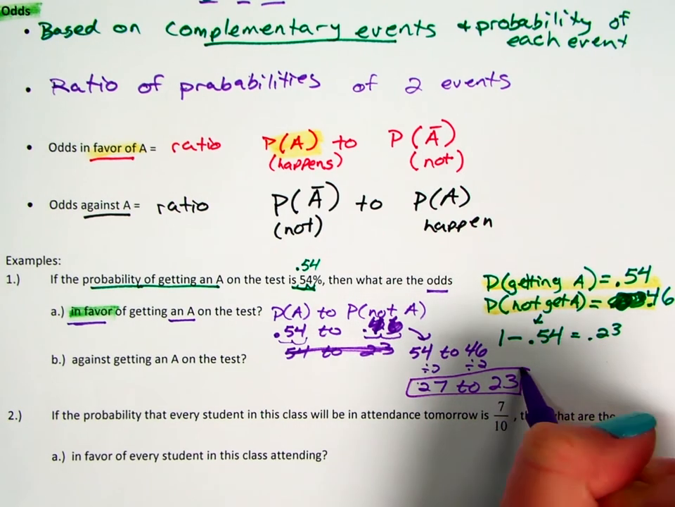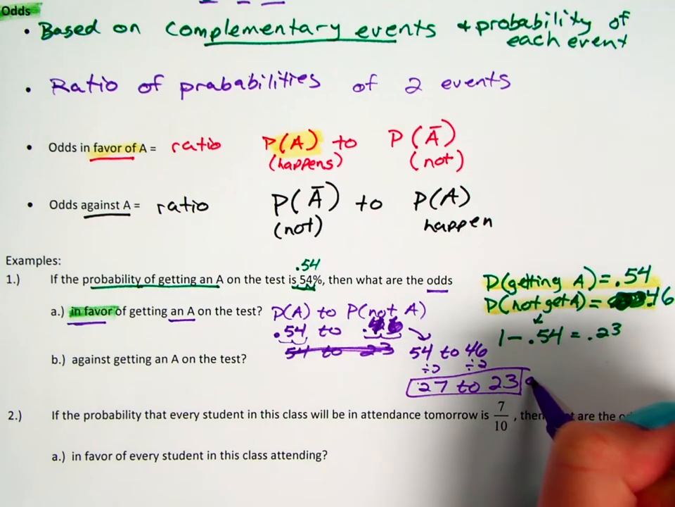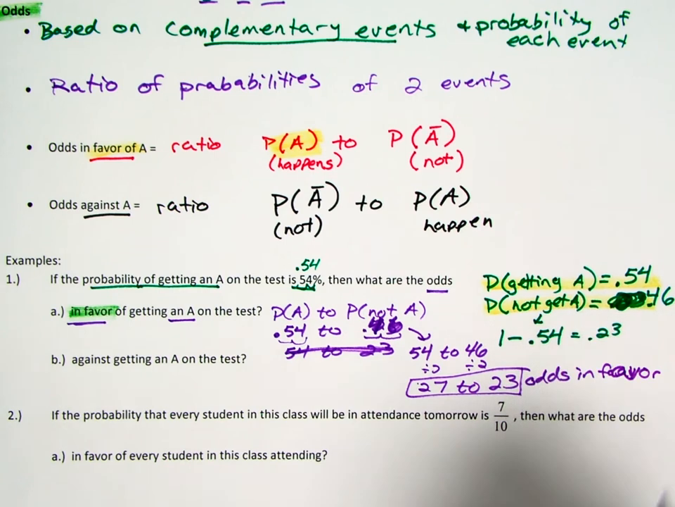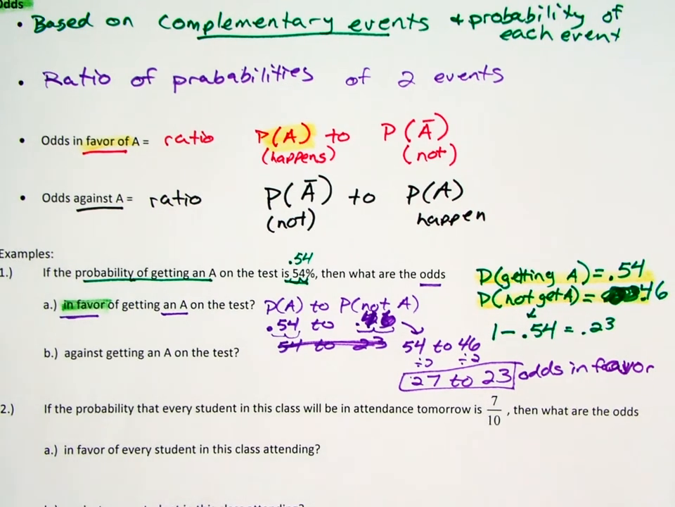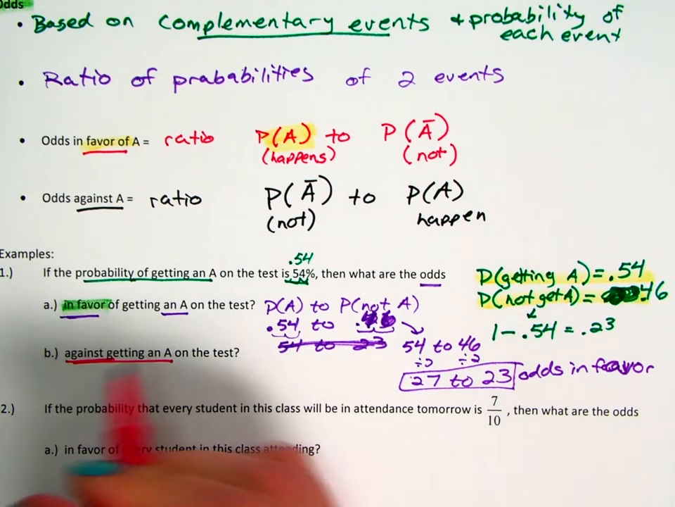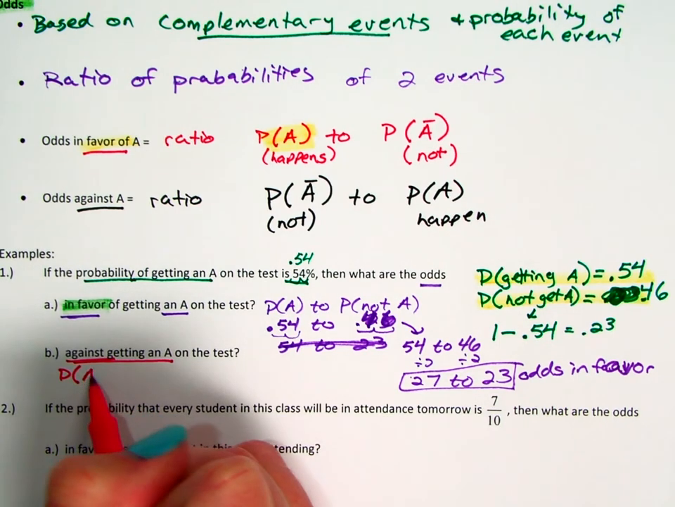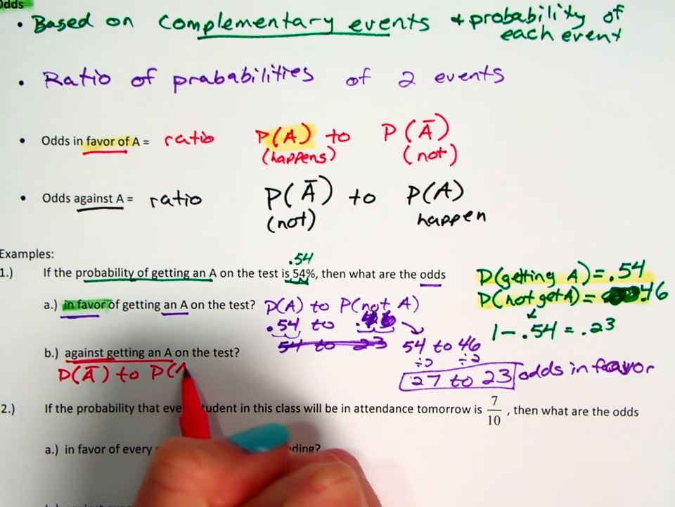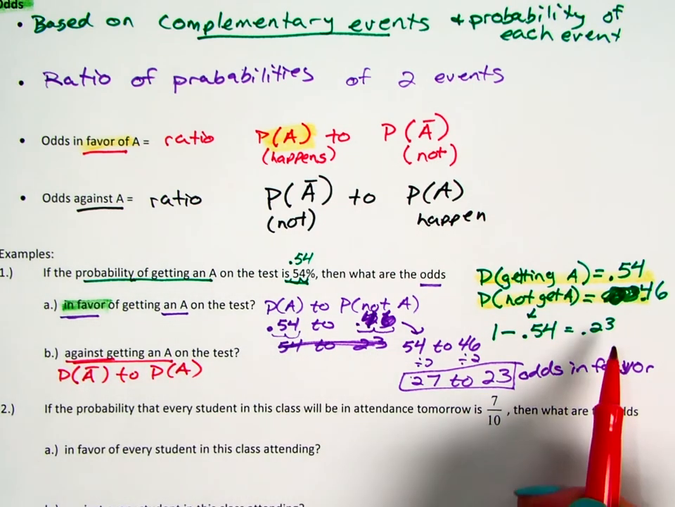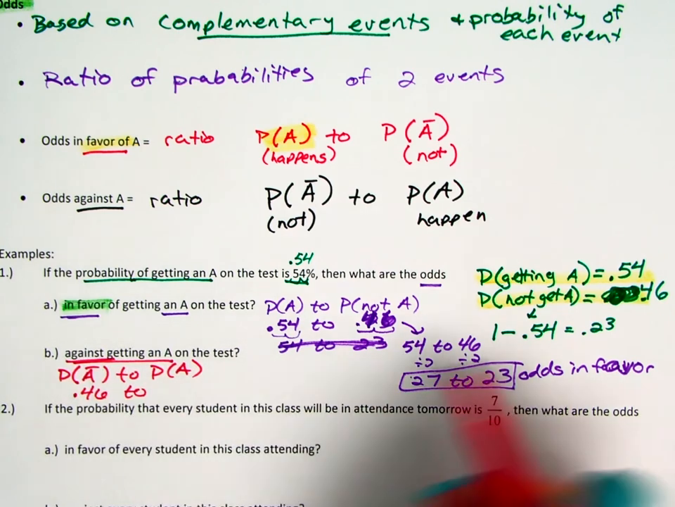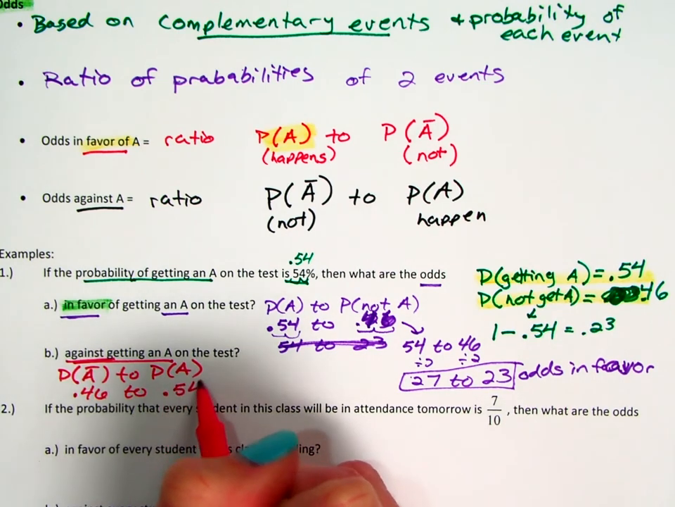So the odds in favor of getting the A is 27 to 23. Then they want to know what are the odds against getting an A. In other words, we're doing probability of not getting an A to probability of actually getting the A. So probability of not getting the A we found to be 0.46. To probability of getting the A is 0.54.